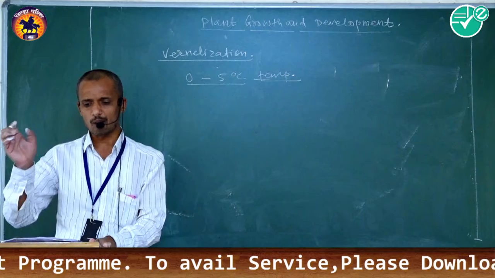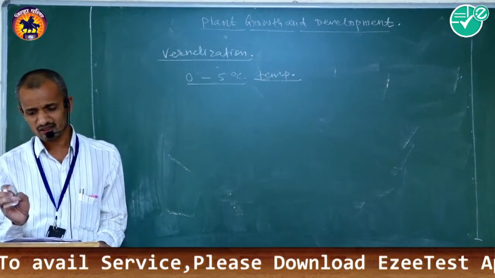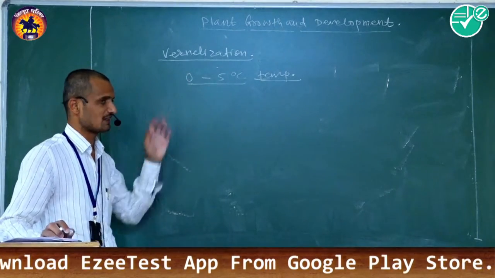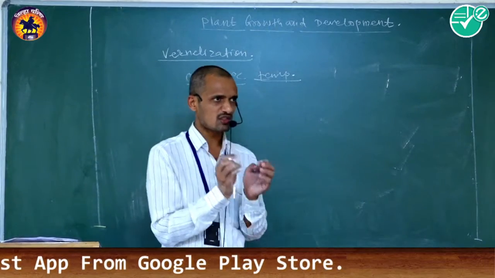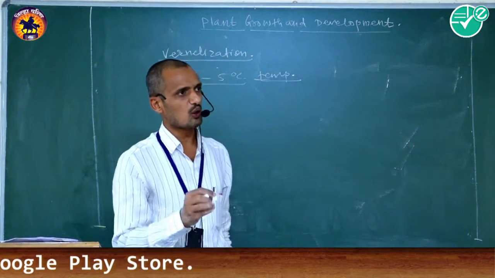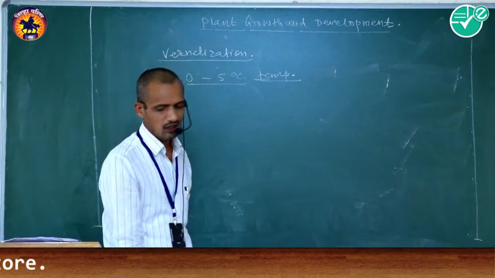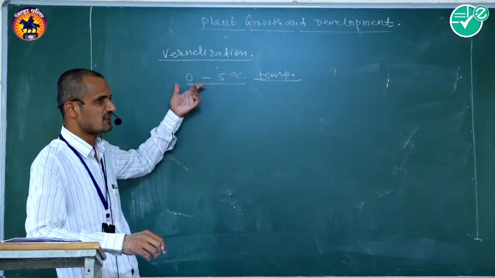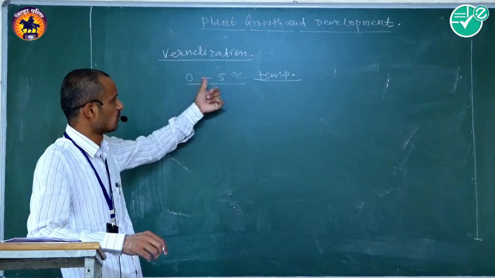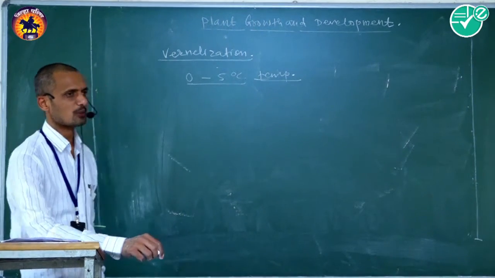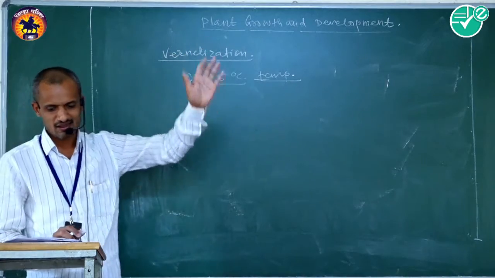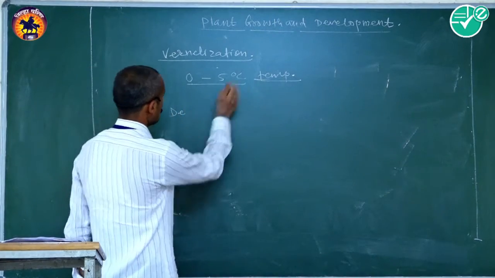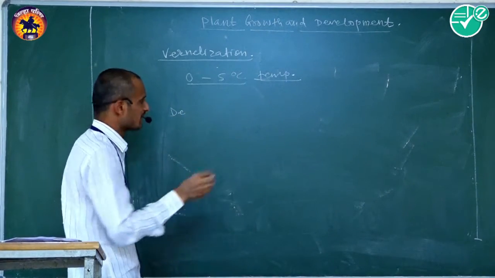In this vernalization, the acceleration of the ability to flower by chilling treatment is called vernalization. Vernalization means initiation or formation of flowers during low temperature treatment, or cold treatment, or chilling treatment. The temperature range of about 0 to 5 degrees Celsius is needful. Okay, devernalization, that is the last concept of this plant growth and development.